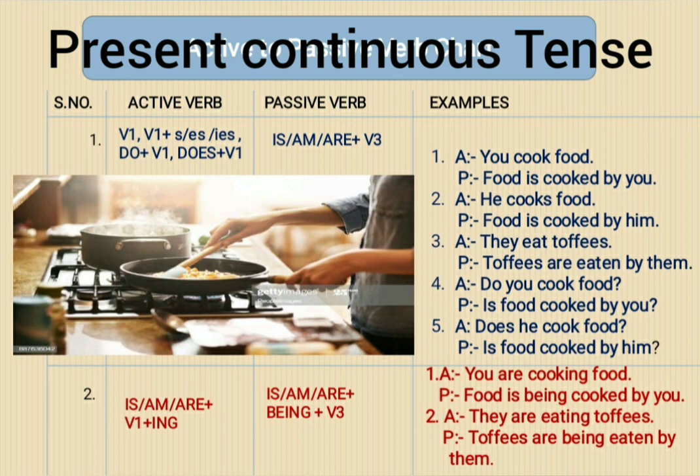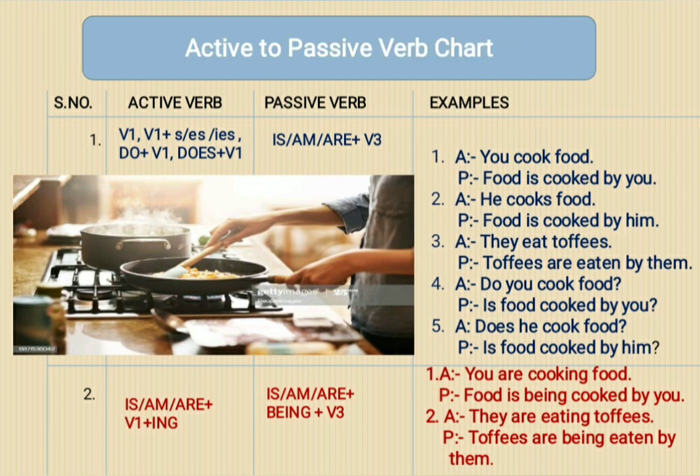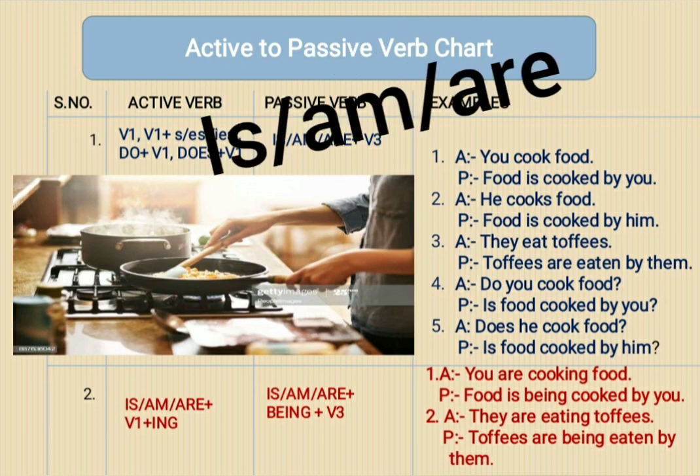And when you convert this verb into passive voice, you will get is or am or are plus being plus V3. Dear students, as you know very well that in passive voice, the third form of the verb, that is V3, is compulsory. Supporting verb is also compulsory.